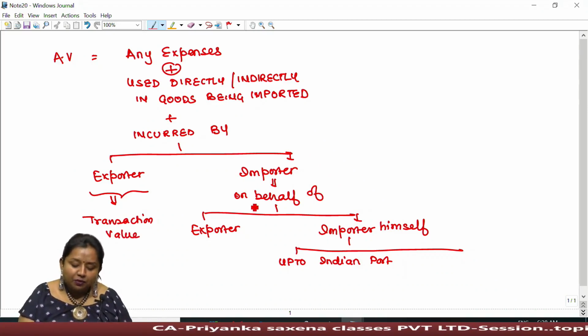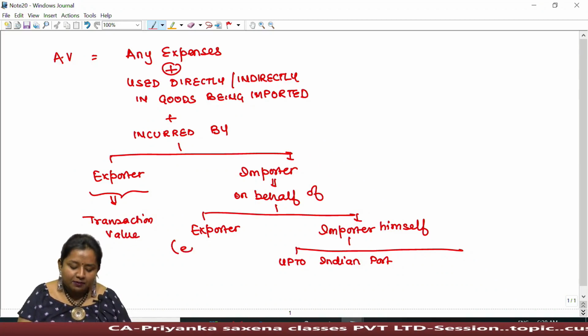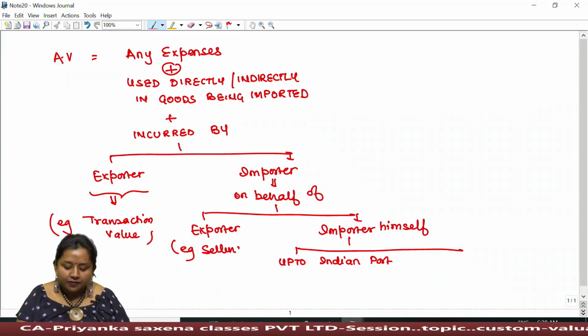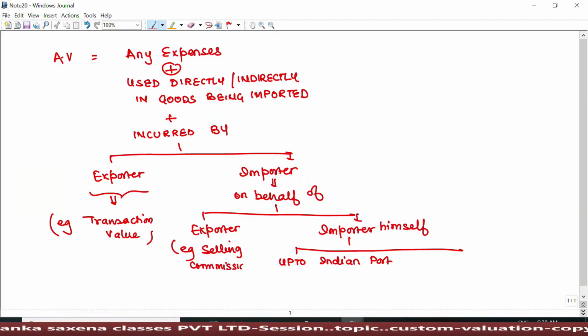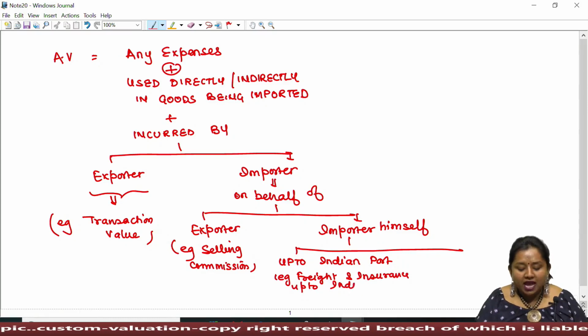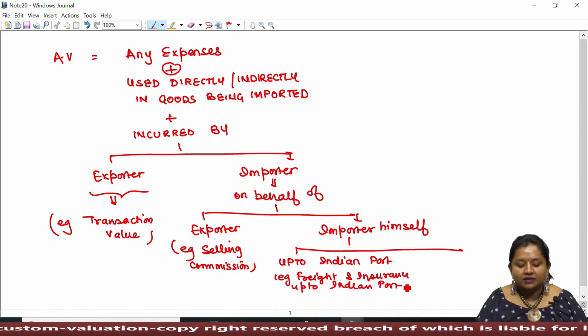Expenses incurred by importer on behalf of exporter, for example, selling commission, importer paying selling commission to the agent of exporter located in India to avoid foreign currency exchange fluctuation. Any expense incurred by importer himself on his own behalf, for example, freight and insurance up to Indian port, has to be added in computing assessable value.